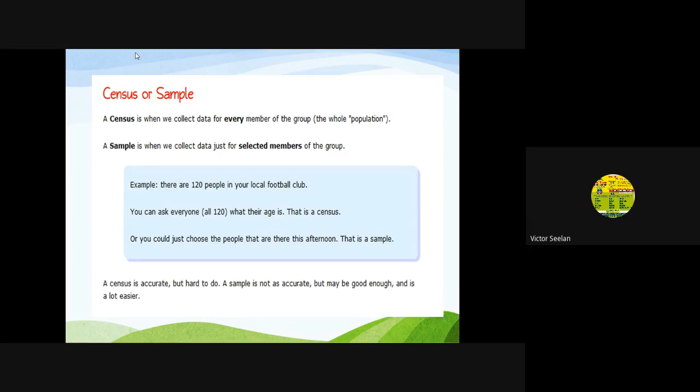For example, in your class there are 60 students. I want to know about all 60 students, so I'm going to choose 5 students out of 60. This 5 is called the sample.